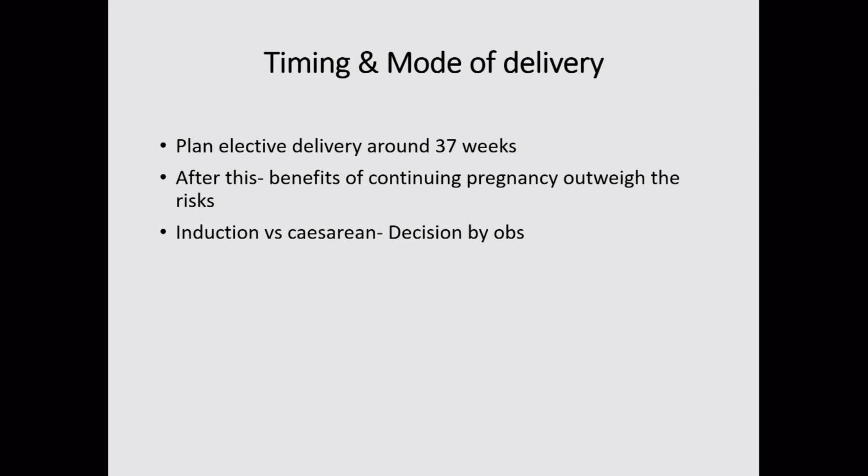We have to plan elective deliveries by around 37 weeks, because after this, continuing pregnancy is less beneficial and risks are high. But the decision of induction of labor or cesarean is as per the obstetrician.